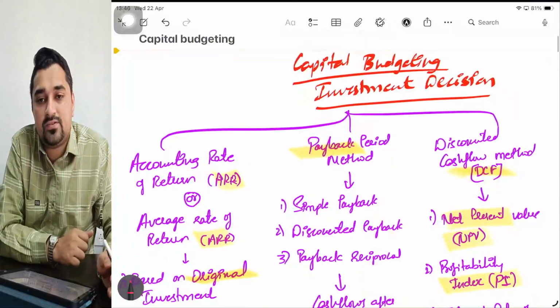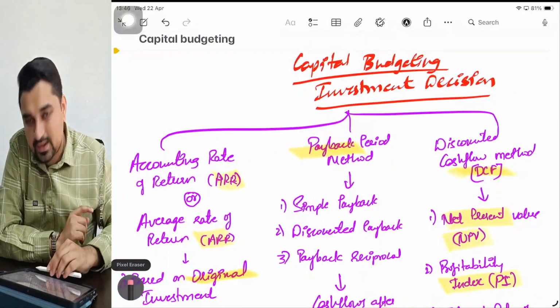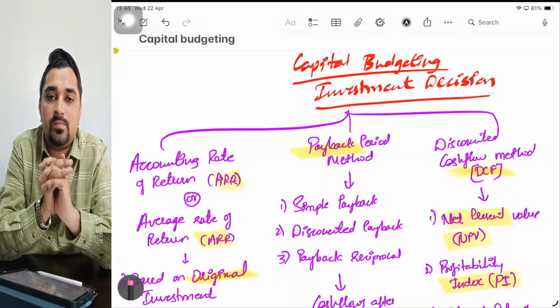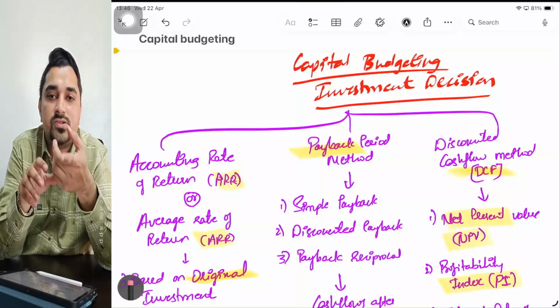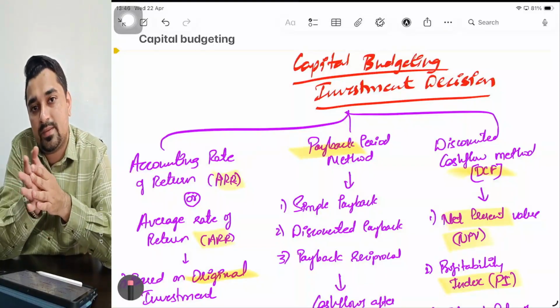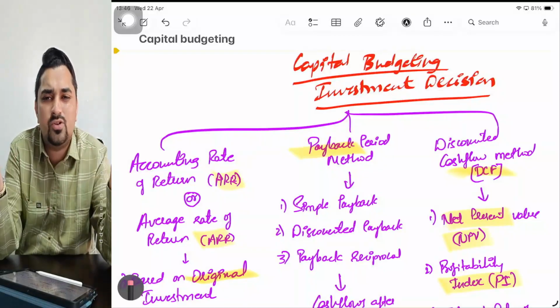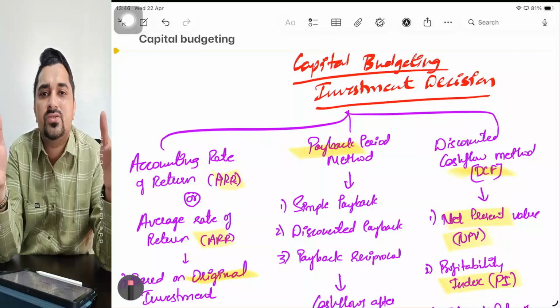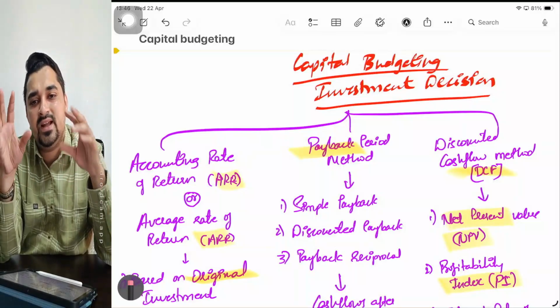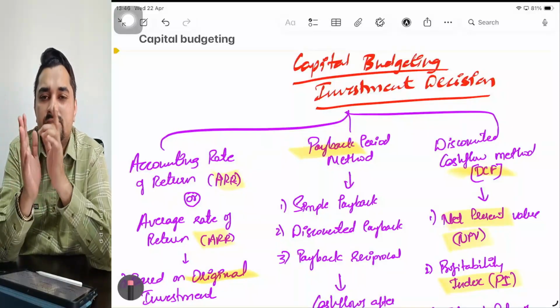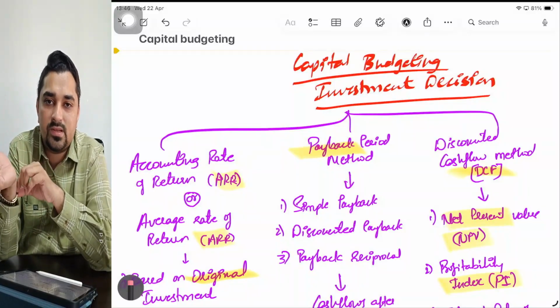Very important chapter from an exam point of view, and it is an open play area. The examiner can generate 100 questions. Sir, you practice 100 questions, the 101st question can be different. You practice 500 questions, the next question can be different. Why? Because it is an open field. I'll drop an entire story, blah blah blah, ChatGPT, and I'll give you a question. So you should practice maximum questions from this chapter so that you will not miss out marks.